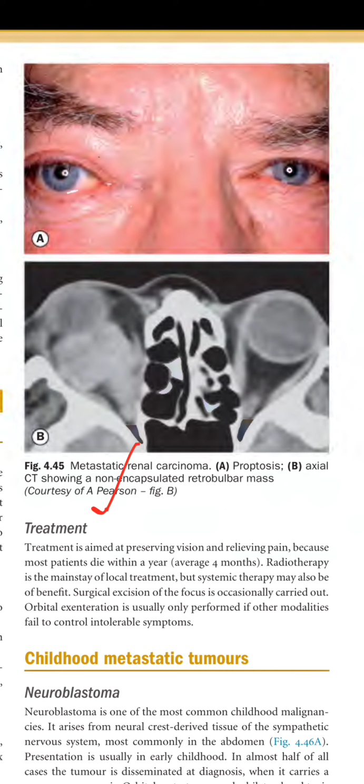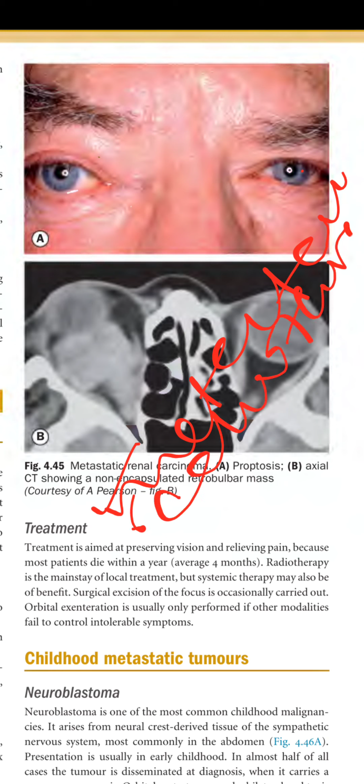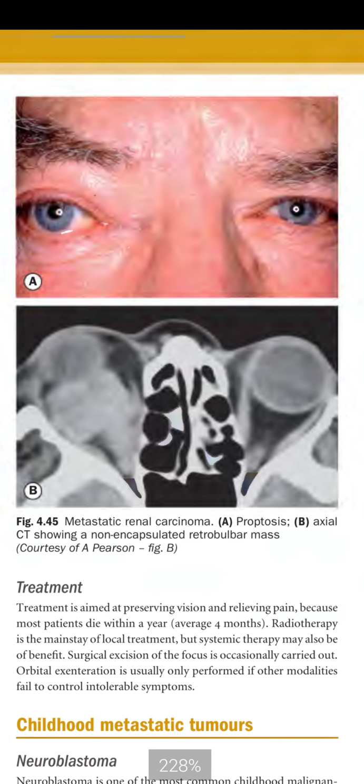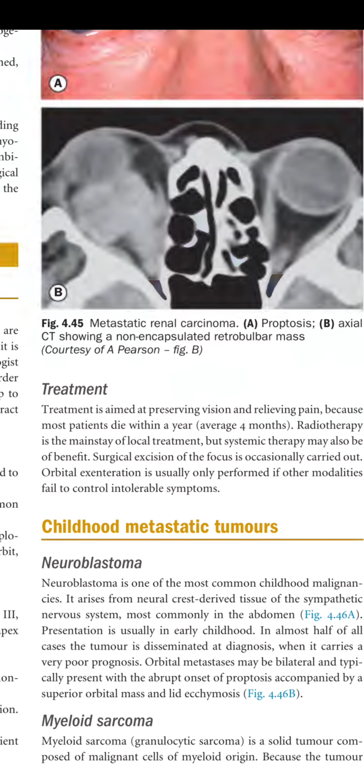Because these are metastatic disease and the tumor has already spread to most parts of the body, you try to do the radiotherapy to relieve the symptoms. But sometimes if the symptoms are intolerable, you can do orbital excision as well. So this figure 4.45 is showing a metastatic renal carcinoma. A is showing proptosis, and B is showing the axial CT showing a non-encapsulated retrobulbar mass.